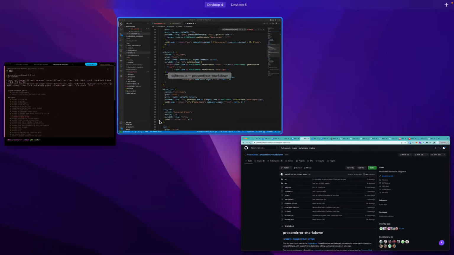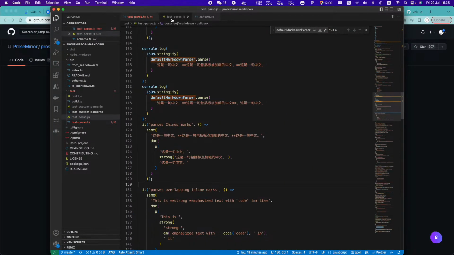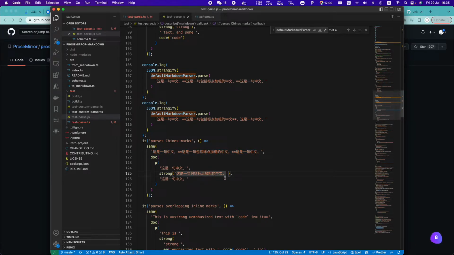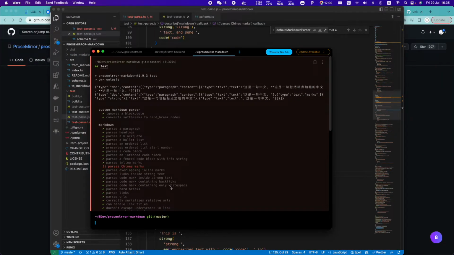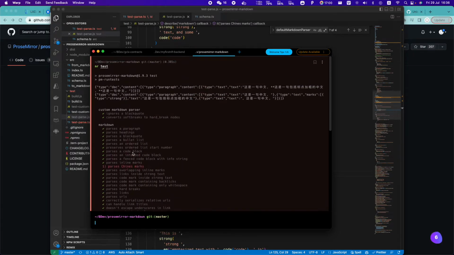I pulled the code and put down some testing code in the unit test file. Basically the same sentence, and I tried to give it correct expectations. After I ran this unit test, it's showing something wrong.